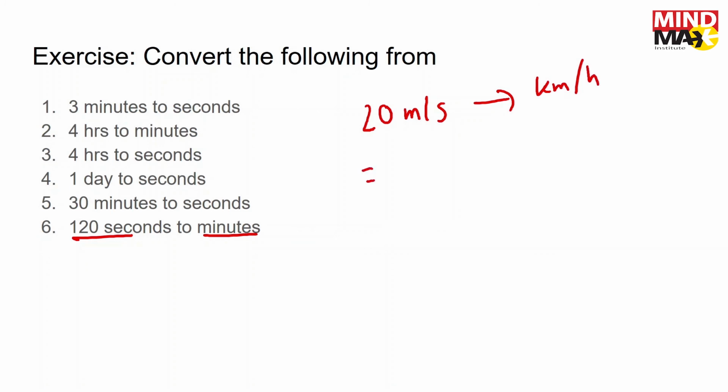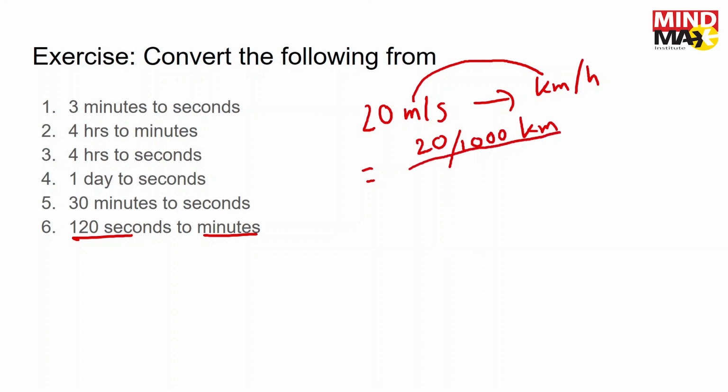Whenever we go from small to large units, what do we do? We divide. Here we are going from meters to kilometers, which is small to large. So 20 meters to kilometers means you have to divide by 1000, because 1000 meters make a kilometer. Slash means division.